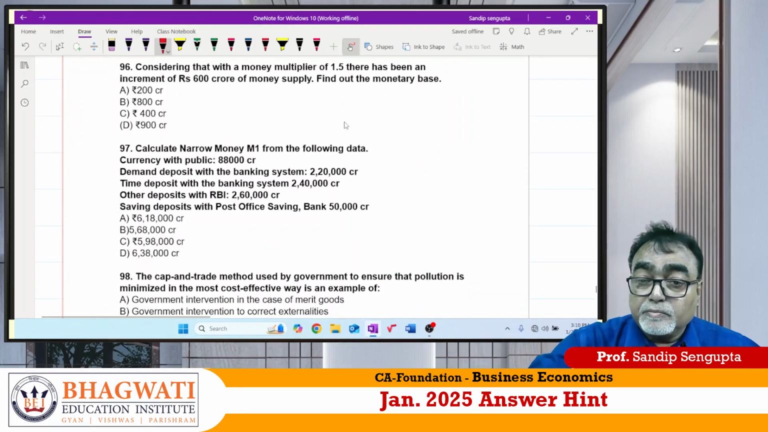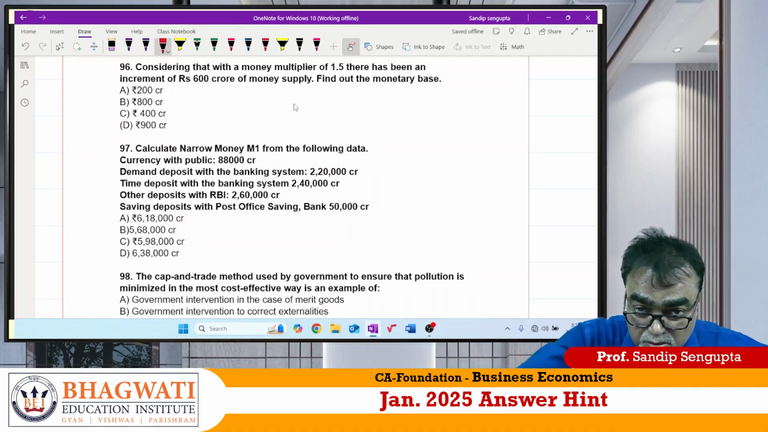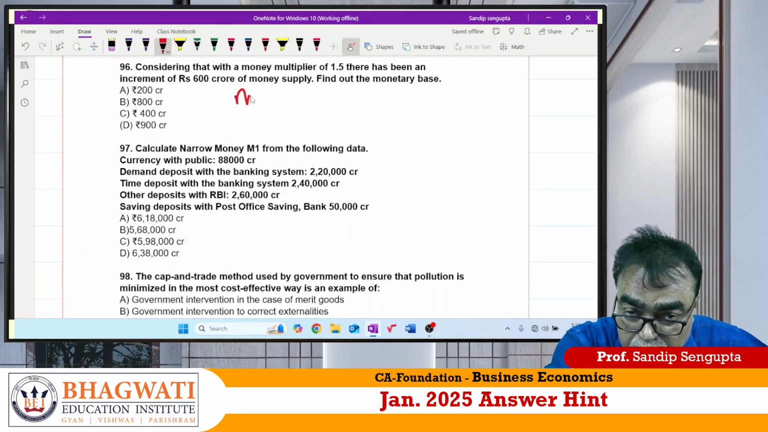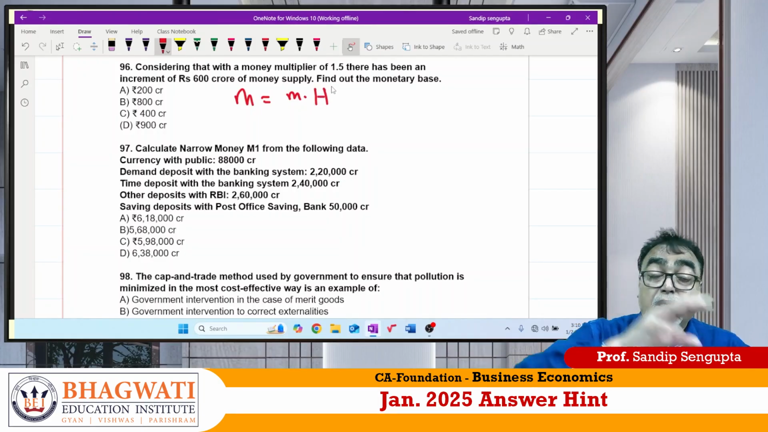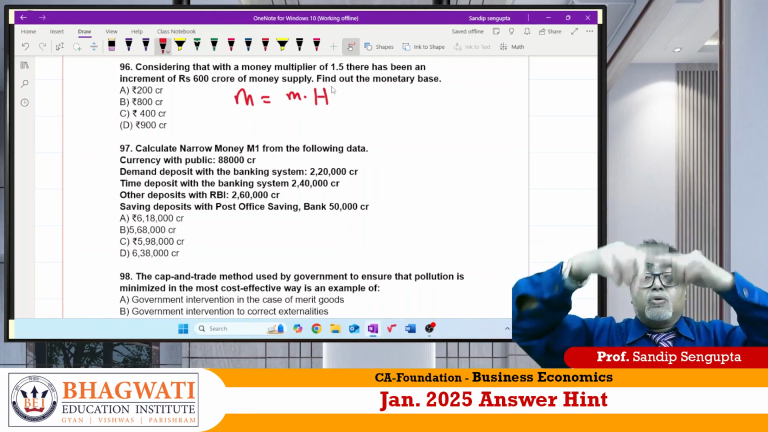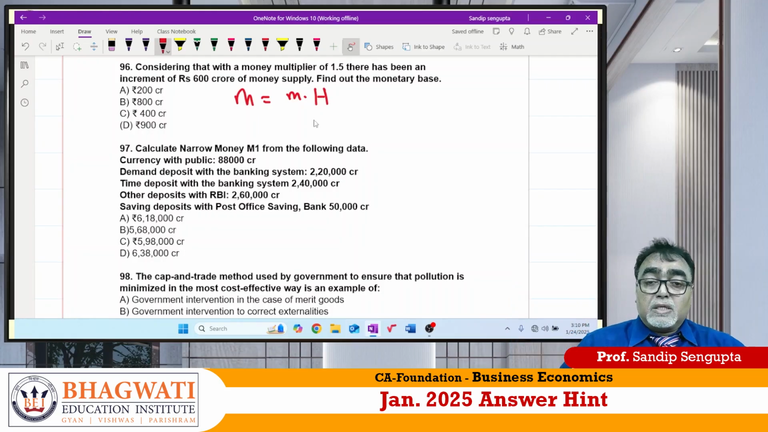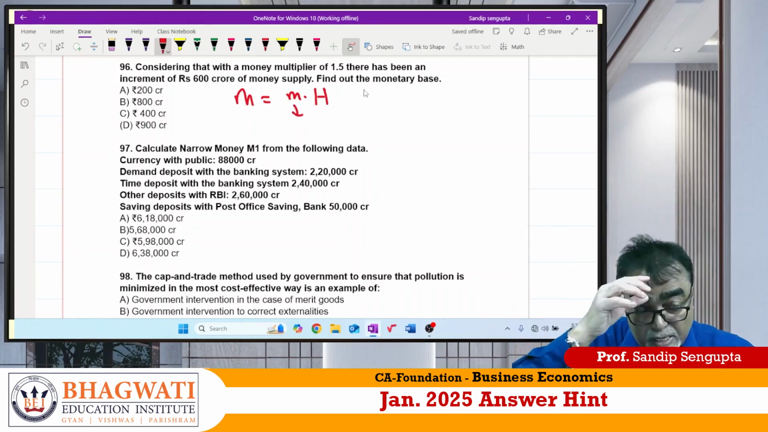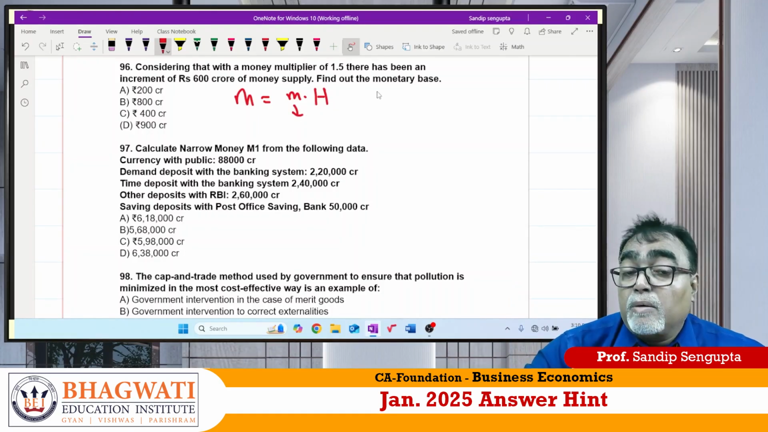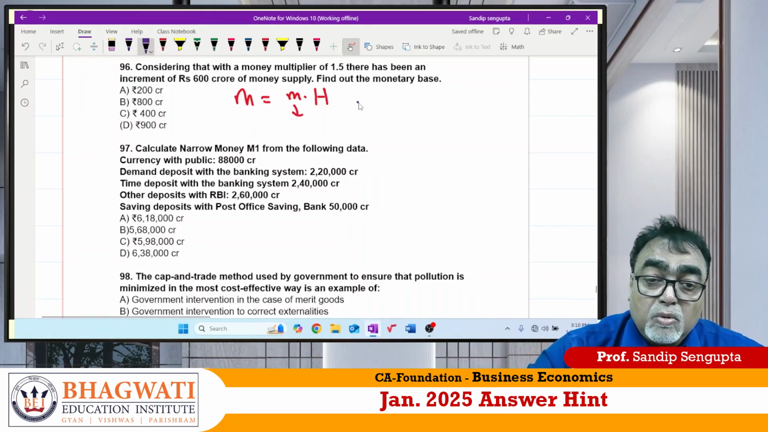96. Money multiplier, another important concept. Let me explain that. M is equal to small m into H. Capital M is money, total money supply. Small m is the money multiplier. H is high powered money. So small m is equal to capital M by H.